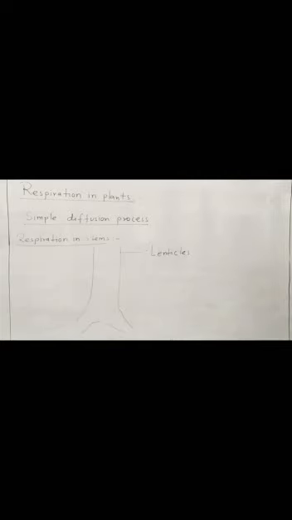But in woody stems, a specific type of pores are present. These pores are called lenticels, and through the lenticels, stems perform respiration. So in the simple diffusion process, plants can perform respiration without a specific respiratory system. Stems, roots and leaves can perform respiration individually.